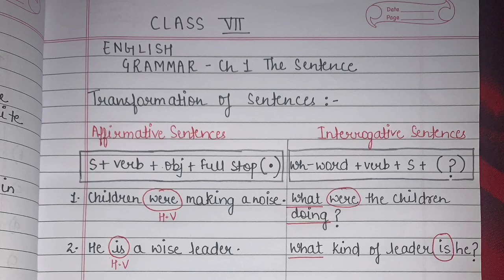So students, to transform any sentence, first of all, we should know how to change it. For this, we must know the basic structure or rule of that particular sentence. For affirmative sentences, we have this basic structure: subject plus verb plus object plus full stop. Now we have to change this structure to make it into an interrogative sentence.